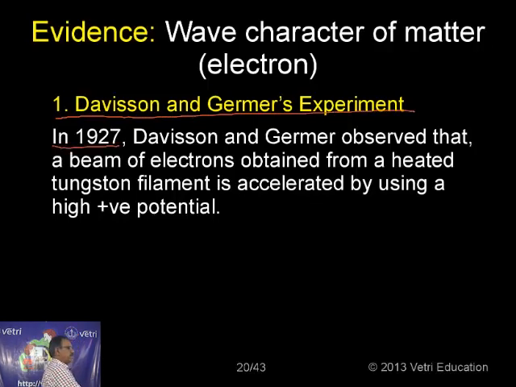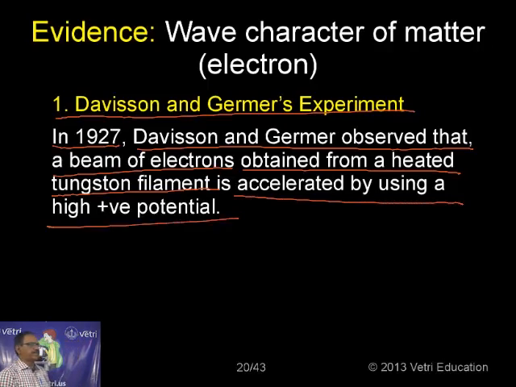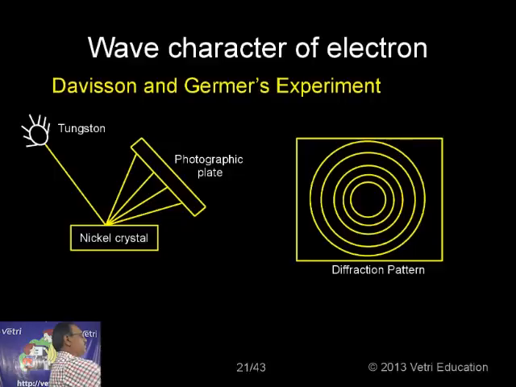In 1927, Davisson and Germer observed that a beam of electrons obtained from a heated tungsten filament is accelerated using a high positive potential. Kindly follow, this is very interesting. When tungsten was heated, the electrons were emitted and passed through a crystal, and electron diffraction was observed.